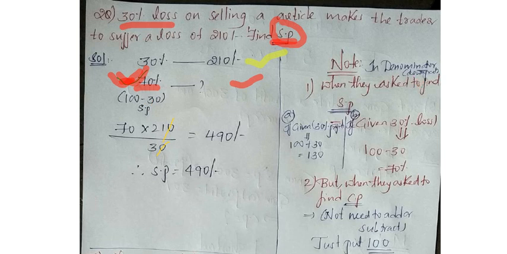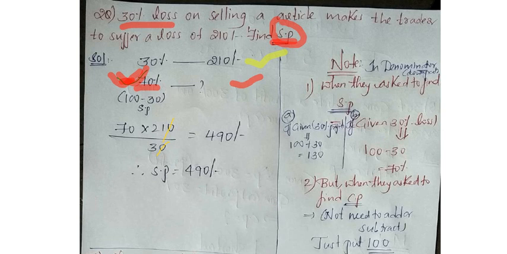But if they ask to find the selling price, what should you do? If they gave loss, you should subtract, 100 minus the given loss. Here they gave 30, so 100 minus 30. If they asked to find selling price and they gave 30% loss, 100 minus 30 is 70%. If they gave 30% profit, what should we do? Addition, 100 plus 30, that is 130. Understood? Then with cross multiplication, we got the answer for selling price.